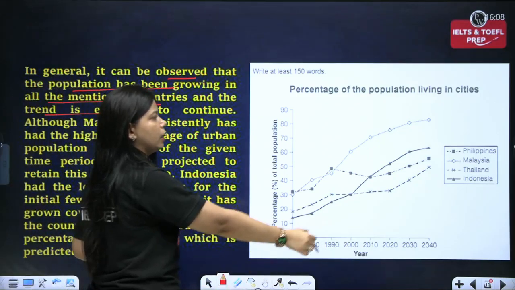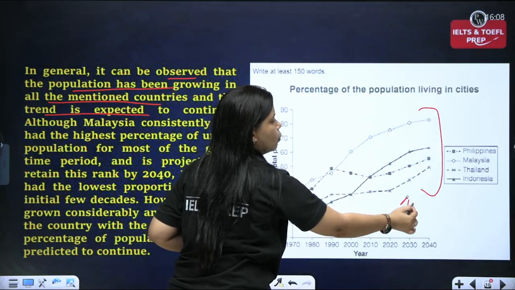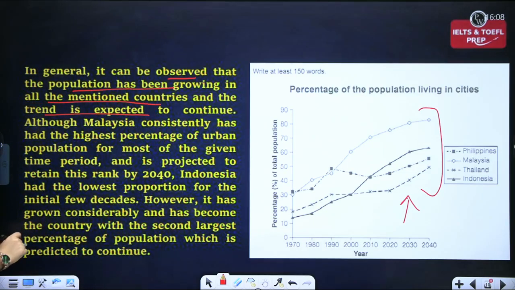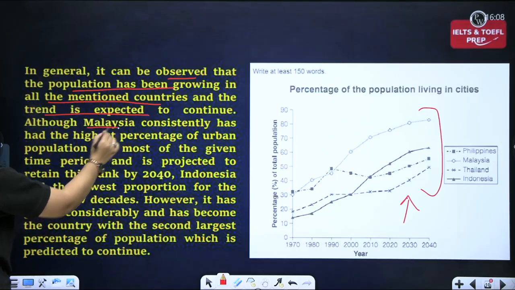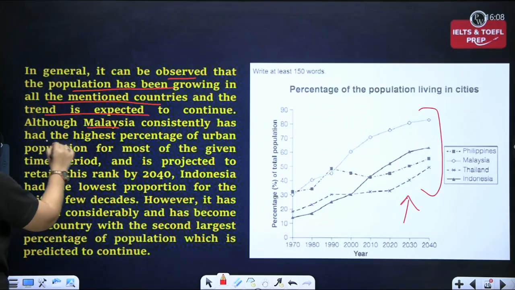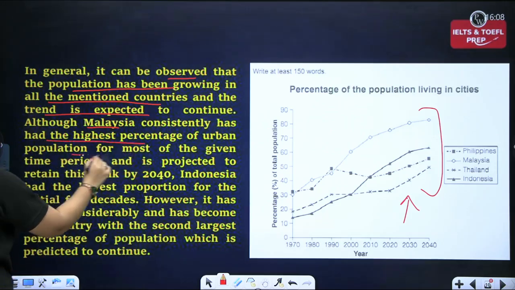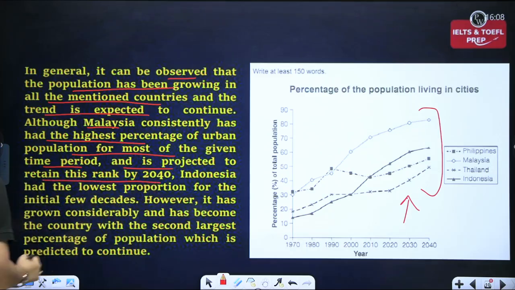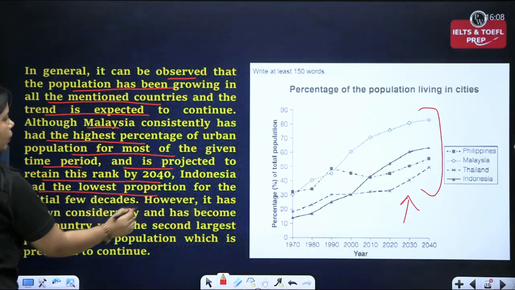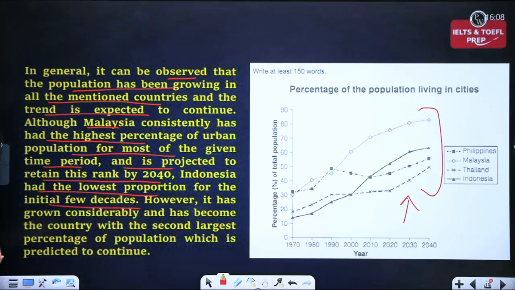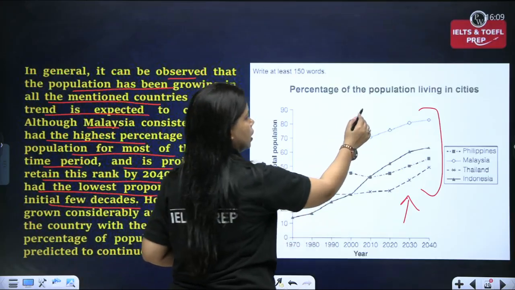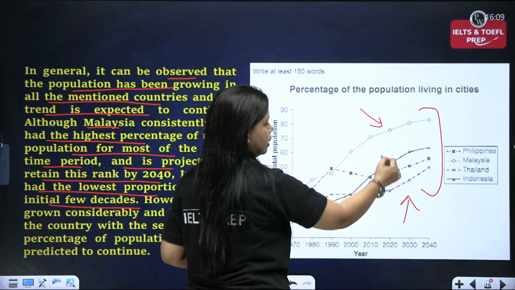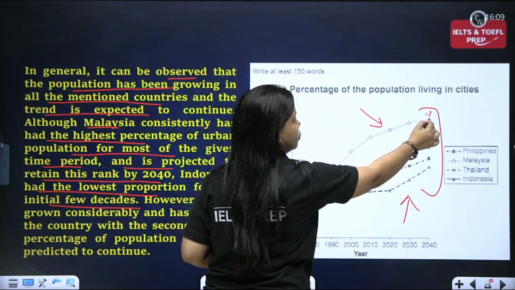पहले तो हमने ये बता दिया कि भाई सब में इंक्रीमेंट देखने को मिल रहा है and this trend is going to continue. Now I'm being specific about the highest category, topmost, which is Malaysia. I'm saying although Malaysia consistently has had the highest percentage of urban population for most of the given time period and is projected to retain this rank by 2040, Indonesia had the lowest proportion for the initial few decades. What I'm saying is that although Malaysia has had the highest proportion of population, it is expected that it is going to retain this rank till 2040.